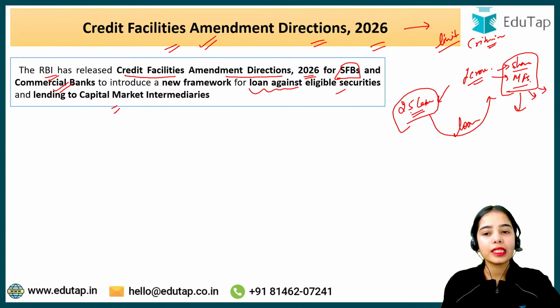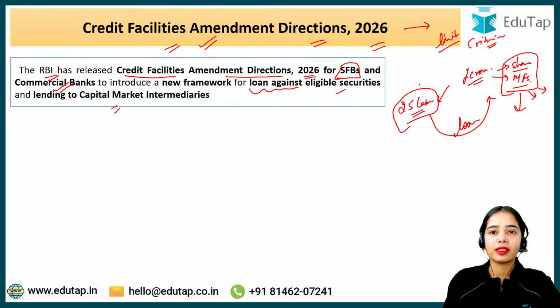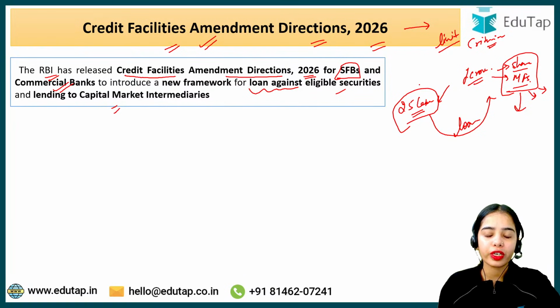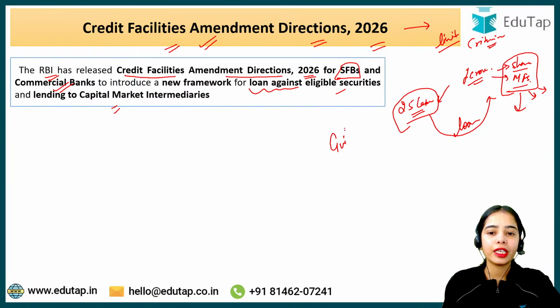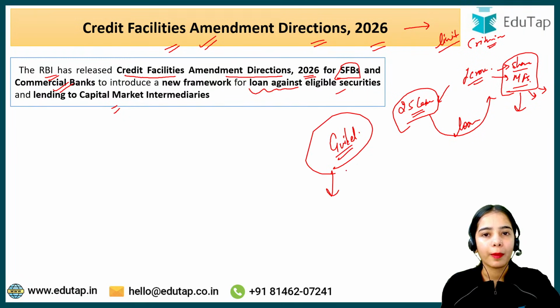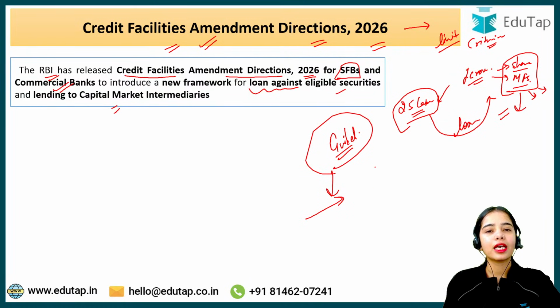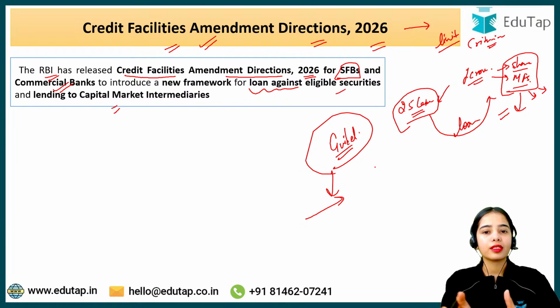This is the idea that the RBI has informed, and the RBI has provided this amendment informing clearly that individuals, people like you and me, can take the loans against our shares and our mutual funds, and the amended guidelines have been provided to the banks as to till what limit we can take the loans against such kind of securities, as well as what are the different criteria. So this is the basic idea.